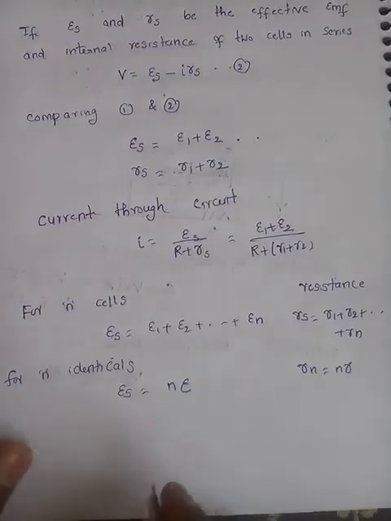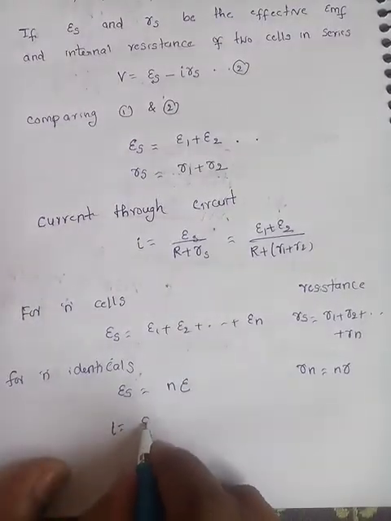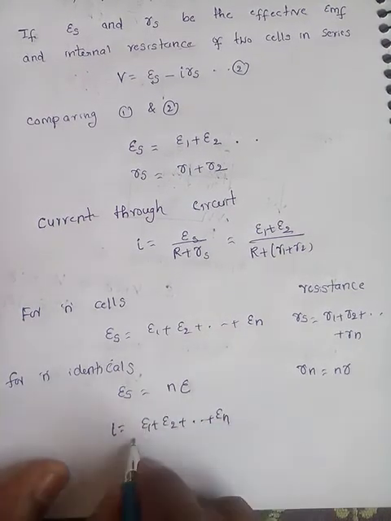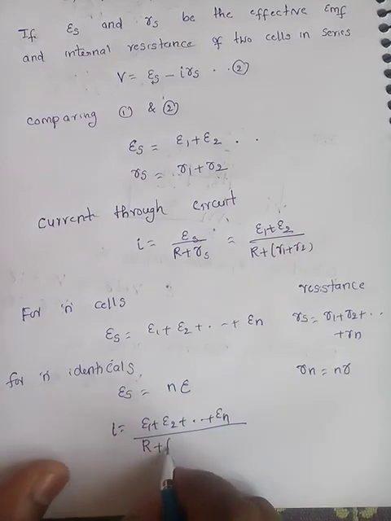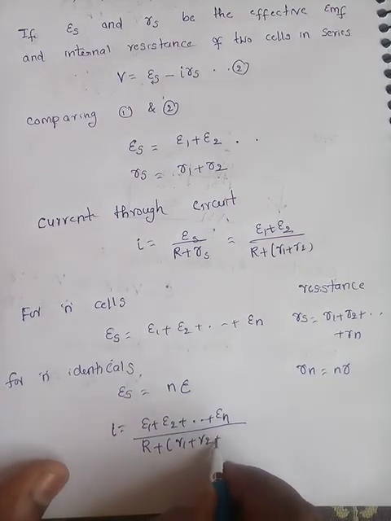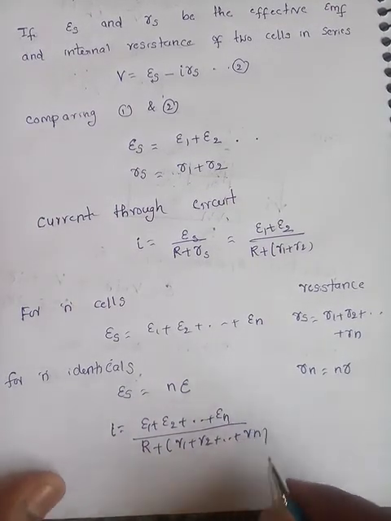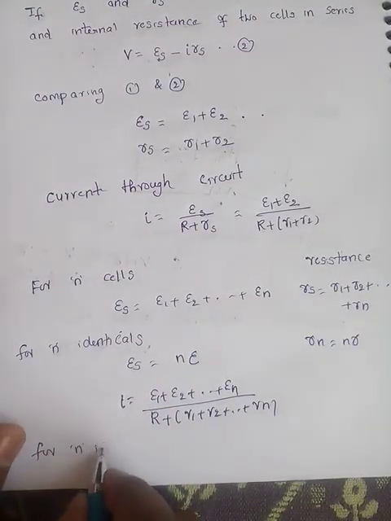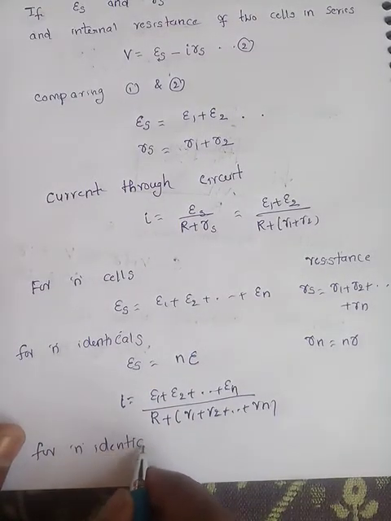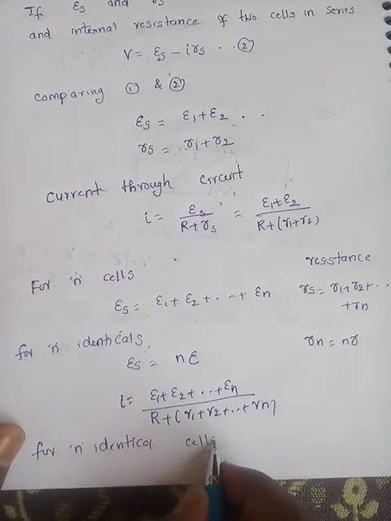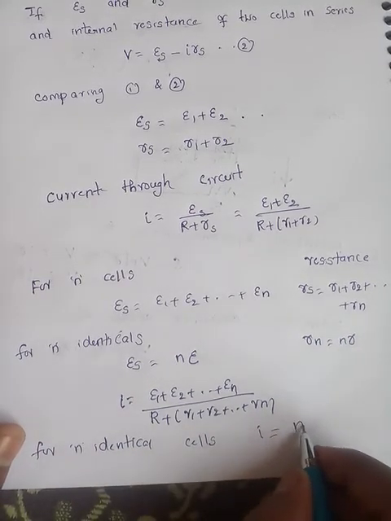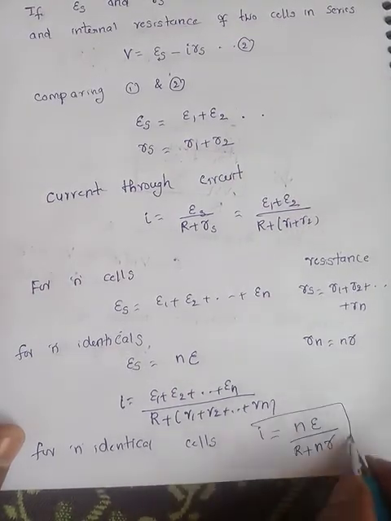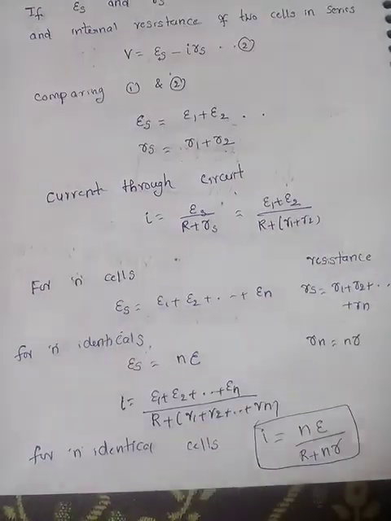So the equation for current is E1 plus E2 plus and so on plus En by R plus r1 plus r2 plus and so on rn. Finally, for n identical cells, the formula can be written as I is equal to nE by R plus nr. So this is the expression for cells in series.